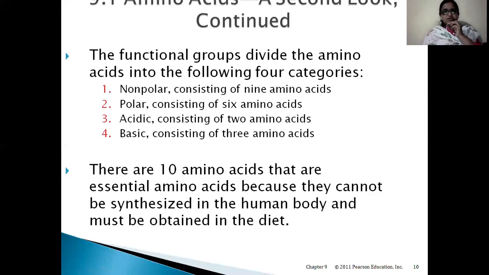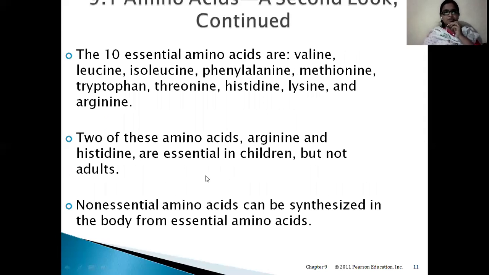That is why we are calling them essential amino acids. The rest of the amino acids can be synthesized by our body. So there are around 10 amino acids which are essential to our body. These 10 essential amino acids are valine, leucine, isoleucine, phenylalanine, methionine, tryptophan, threonine, histidine, lysine, and arginine. So we have to prefer those foods which have this profile of amino acids.